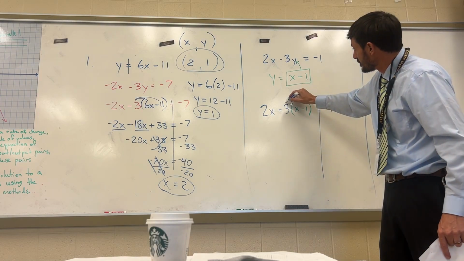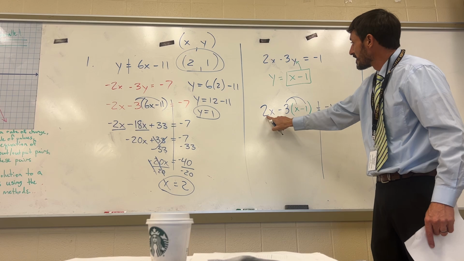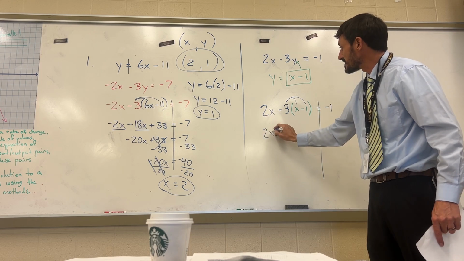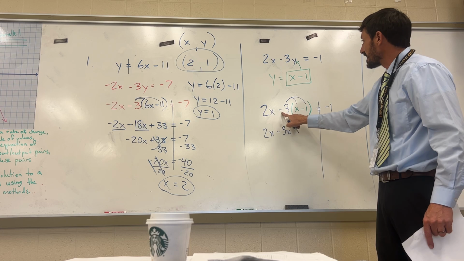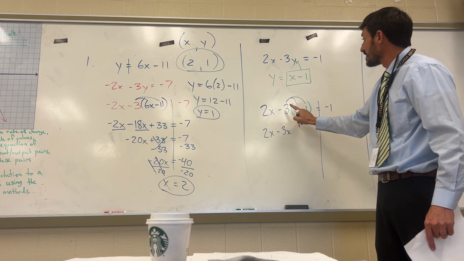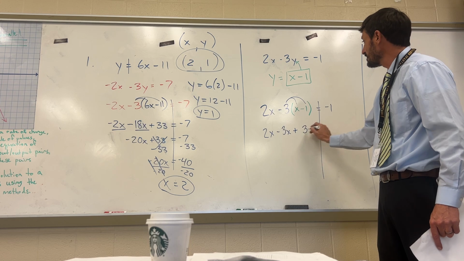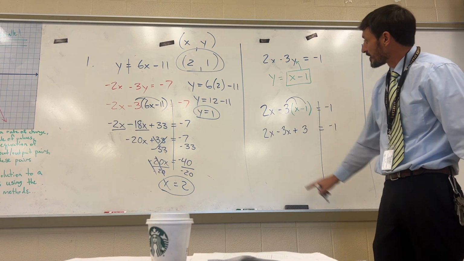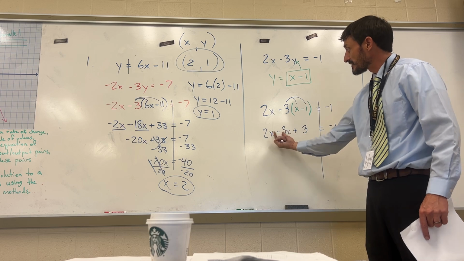All right, now we just have to solve. To solve this, we're going to use distributive property. We're going to multiply this 3 on both of these terms. This means that the 2x just comes down. -3 times x is -3x. -3 times -1. Careful, negative times negative, we just learned is positive. 3 times 1 is 3, equals -1. Now, when I'm doing the 2x minus 3x, notice these x terms are on the same side. You have to combine them.